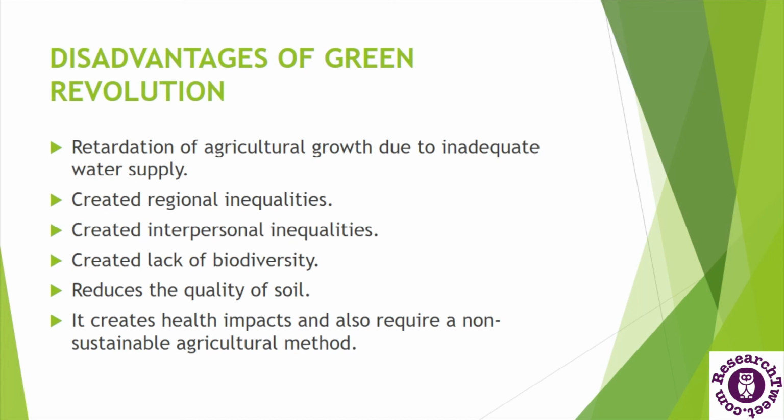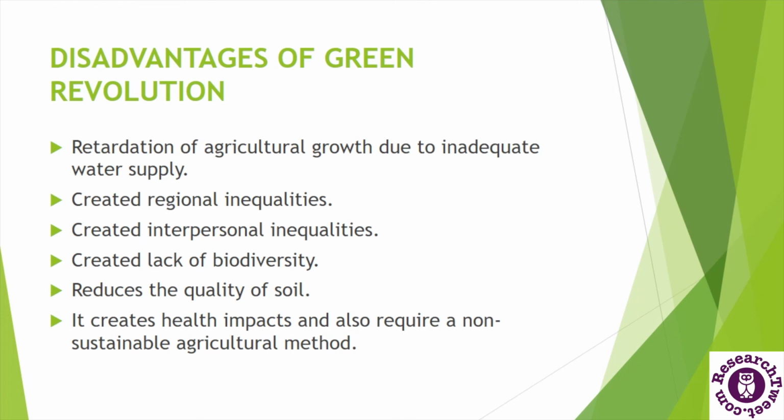And another limitation is that it created regional inequalities, because in the places where the revolution started and worked properly, the farmers raised their living conditions, but in other parts of the country, these farmers remained in their situation. It created interpersonal inequalities and also a lack of biodiversity due to the expansion of farming area.